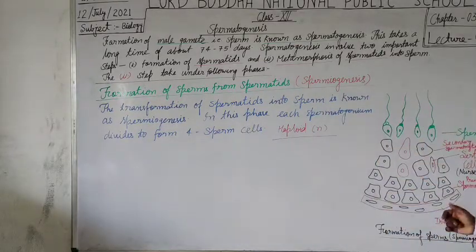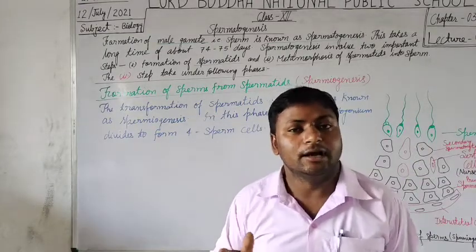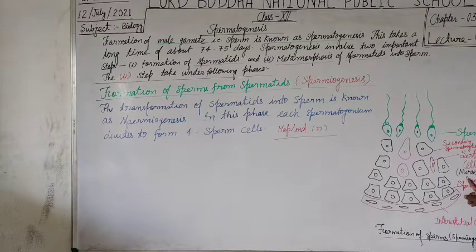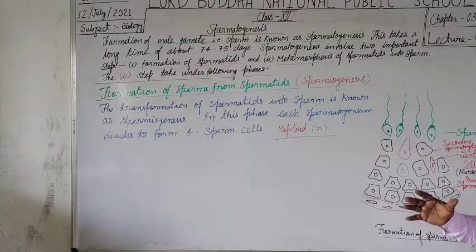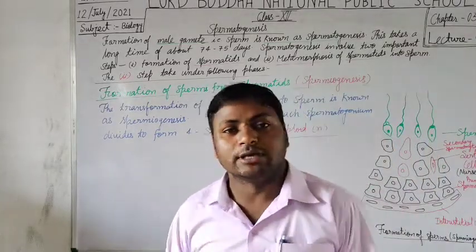Look here in this diagram. What you observe is the interstitial cells or Leydig cells layer, which is stimulated by FSH, follicle stimulating hormone. Then a number of primary spermatocytes are formed. The primary spermatocytes undergo meiosis division to form the secondary, and here the Sertoli cells, or nurse cells, are also present, which provide nutrition to the primary spermatocyte cells.